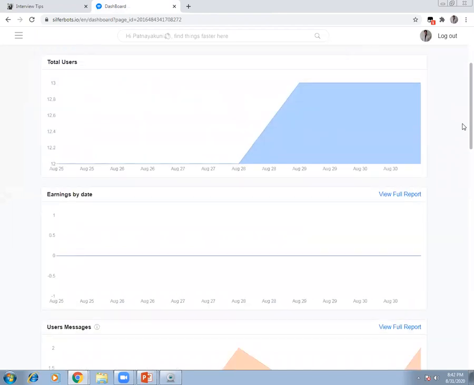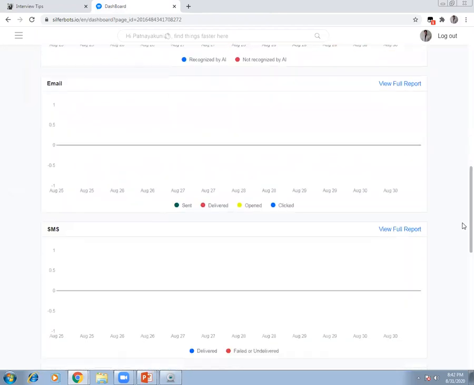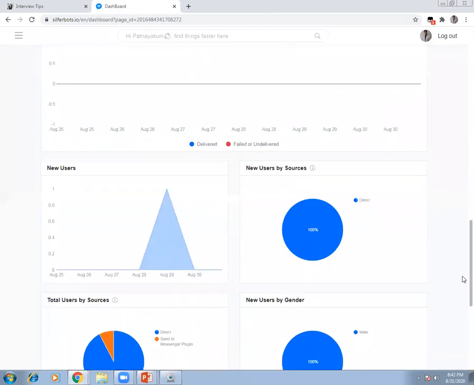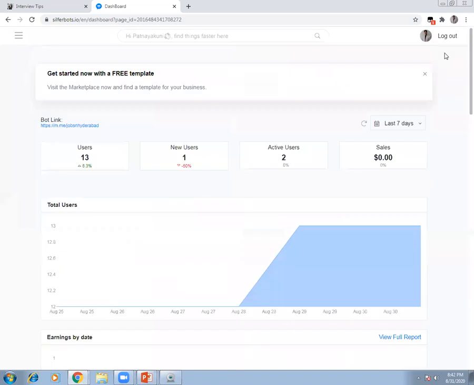Similarly, you can check anything. You can check email. You want to do email marketing. You want to message them something. You can use all these things. So let's get into how to create a bot, which is the most important step.